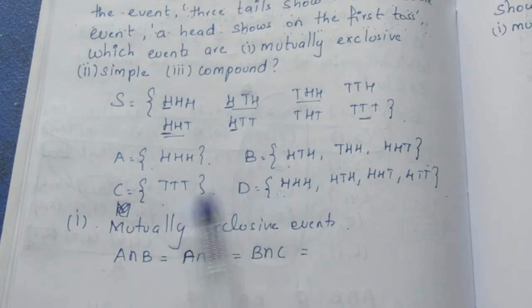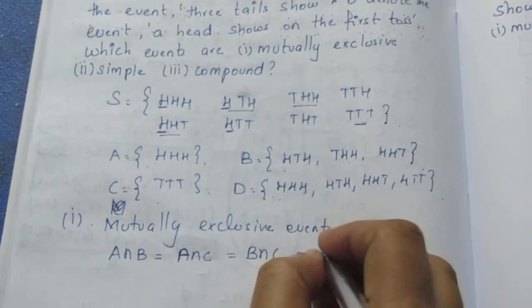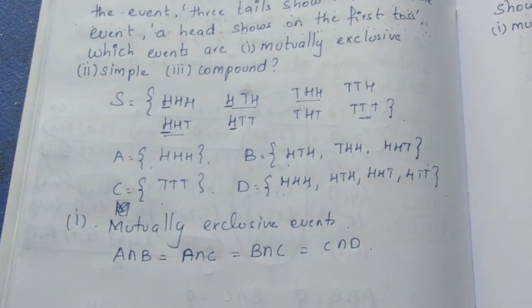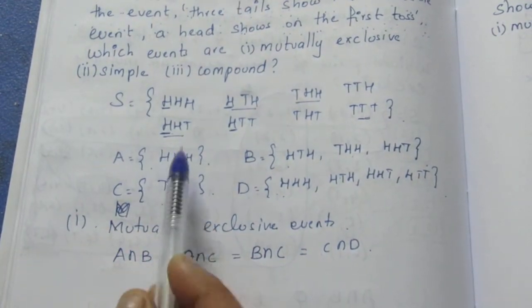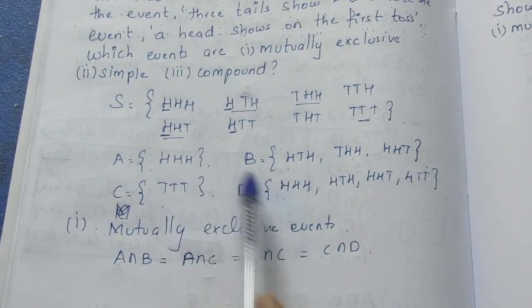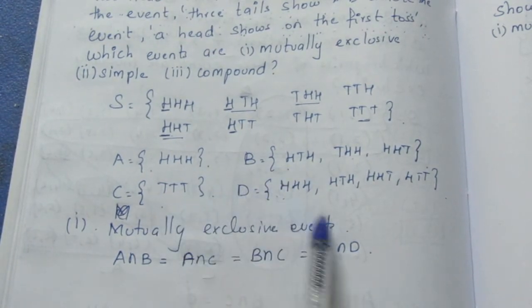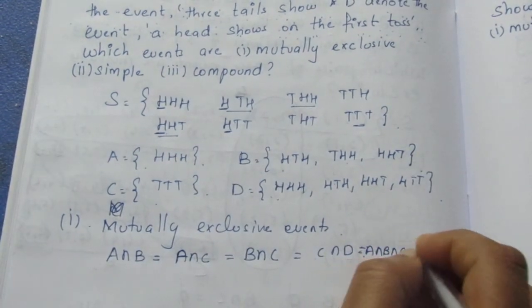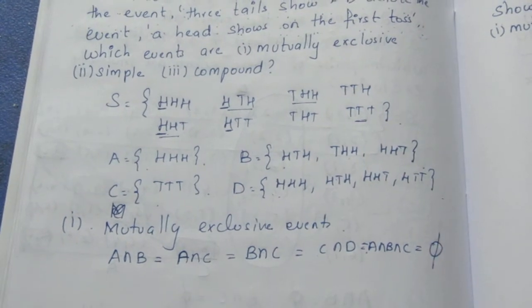Compare C and D: no intersection. So C intersection D is a null set. Now we will compare all of them. There is no intersection for all of them. So even A intersection B intersection C is a null set.